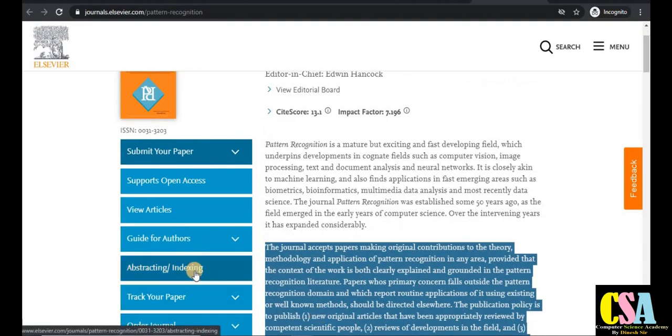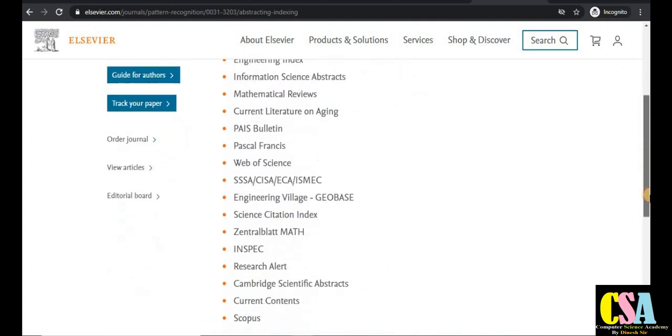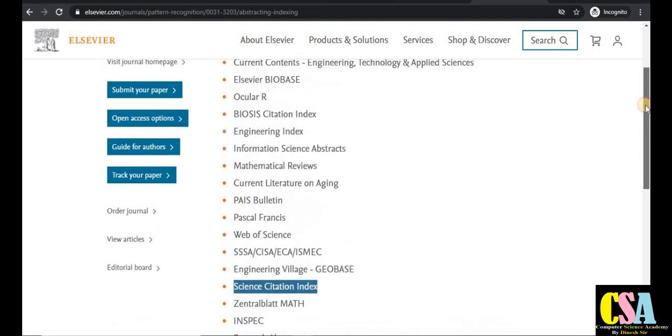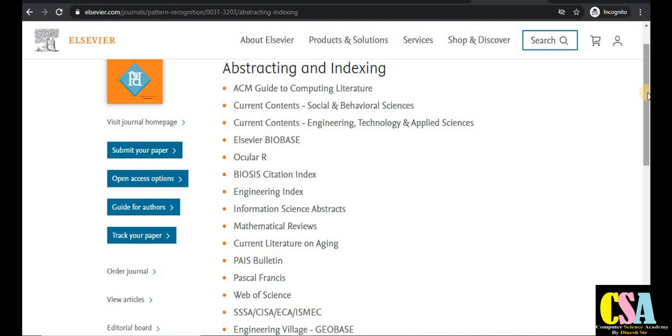This journal also has very good and rich indexing. You should always focus first on the Scopus Index journal and Science Citation Index. I recommend all of you explore these 5 journals, which are very important for computer science researchers who are searching for fast publication journals.